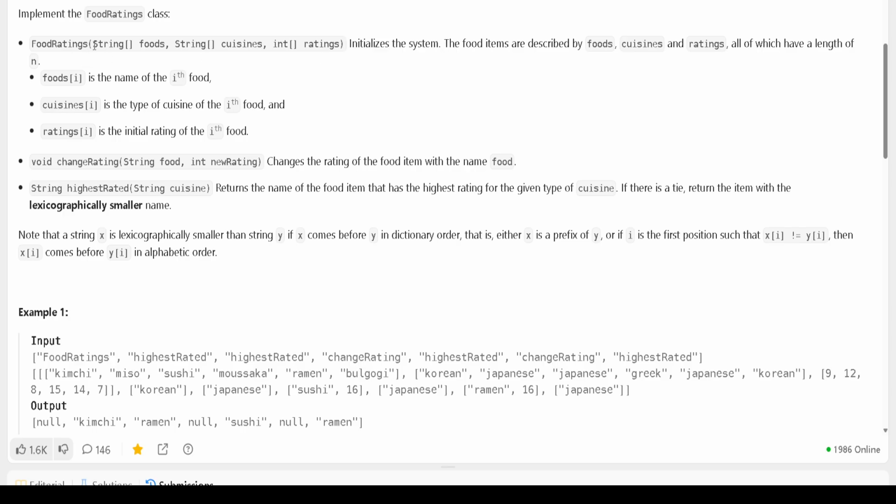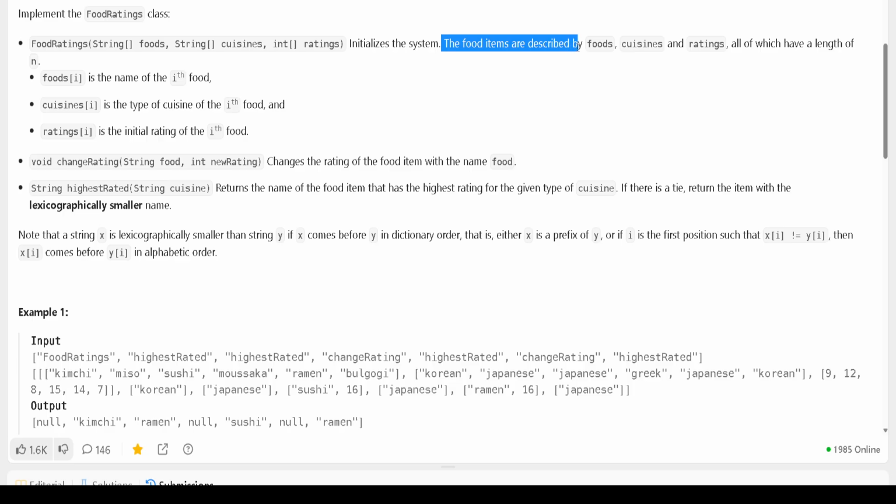It means it gives you all the values when you create the object. This is what you call a parameterized constructor, which we use to create the object of the food rating class.